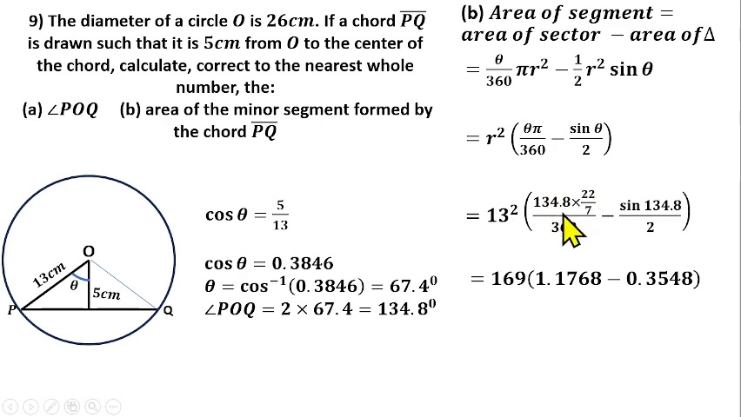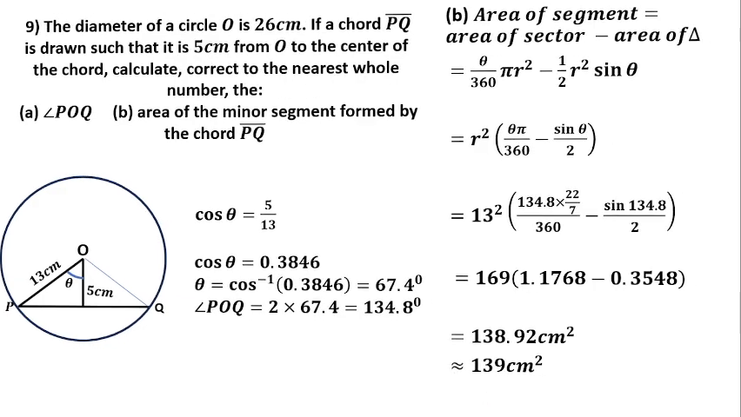If you simplify this with your calculator, we have 1.1768 minus, simplify this one with your calculator as well, you have 0.3548. Then subtract this from this, and whatever you get multiplied by 169 should give us 138.92 centimeters squared. If you take it to the nearest whole number, that should give us 139 centimeters squared as the area of the minor segment. So that's the solution for question number 9.